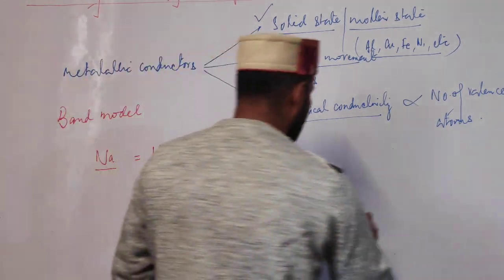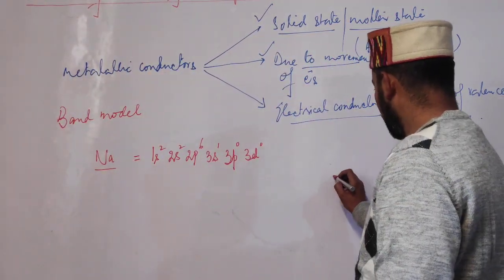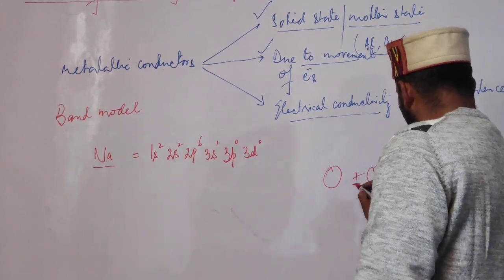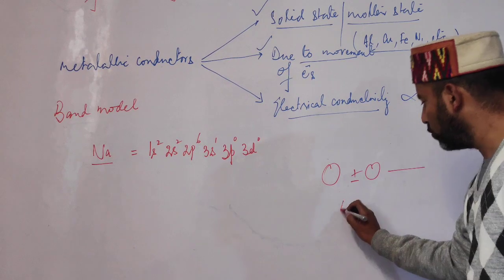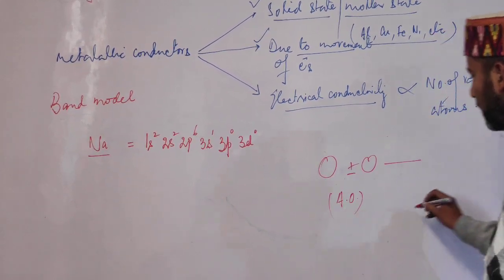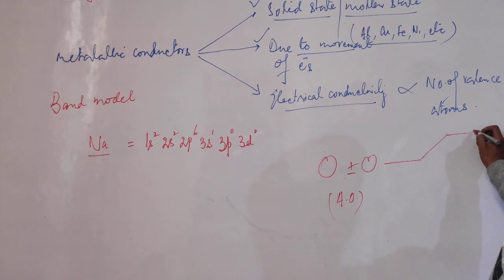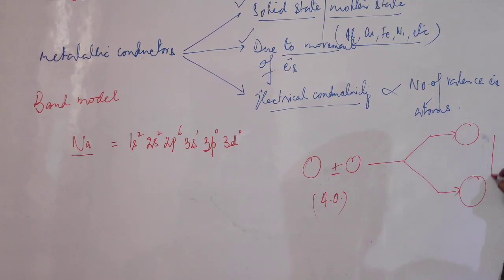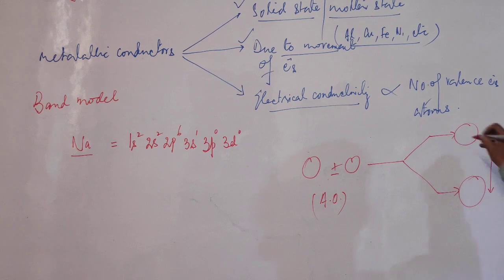See, when two atomic orbitals overlap, as you have studied, how many molecular orbitals do we get? Two. One is called bonding, the other is called anti-bonding, and there is a distinct energy gap between these two.